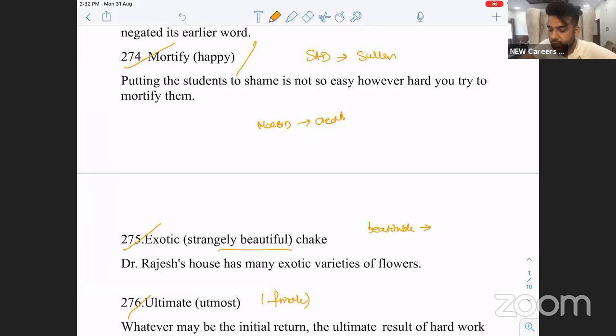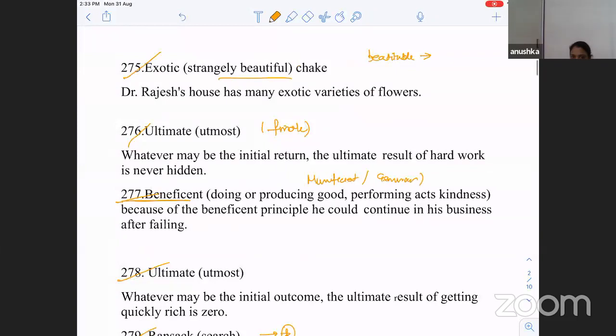Exotic, strange, strangely beautiful. Next, we have ultimate. This is the ultimate goal that we have. Utmost. Is it clear? Yes, sir. Next, beneficent and munificent, kindness. Benevolent, generous.